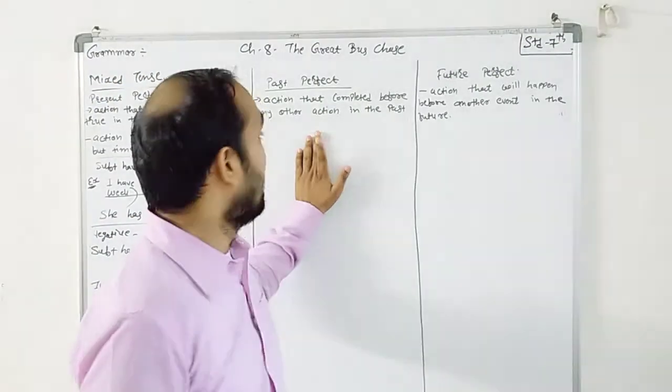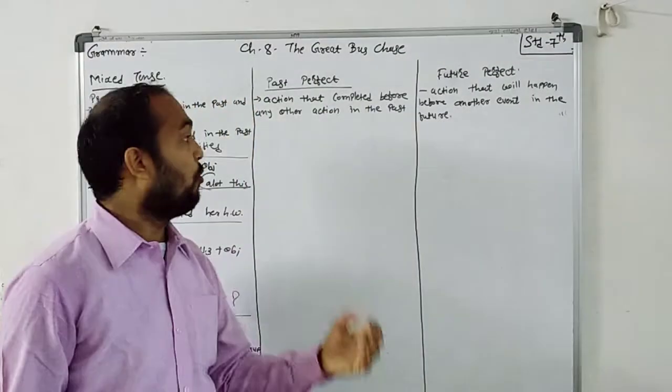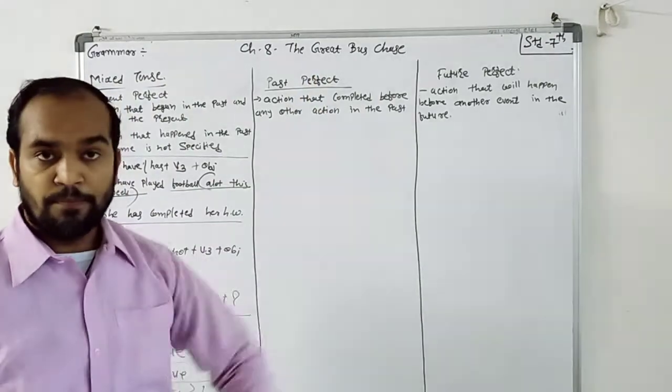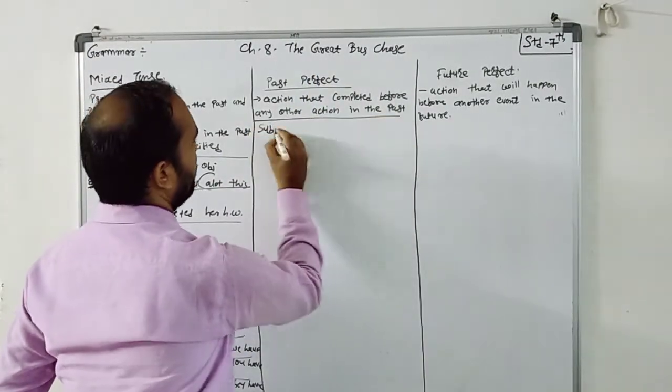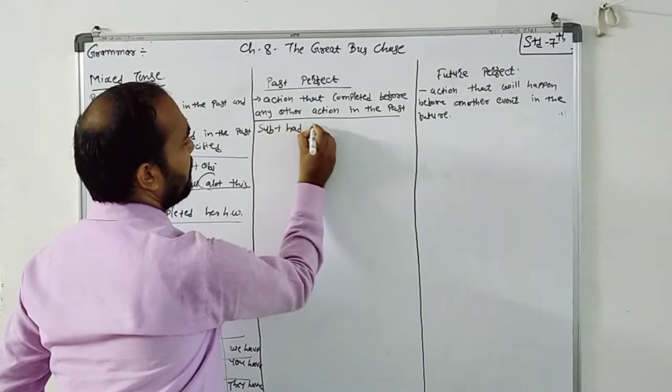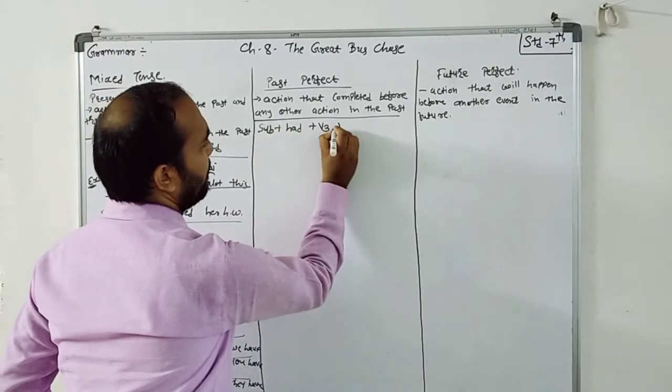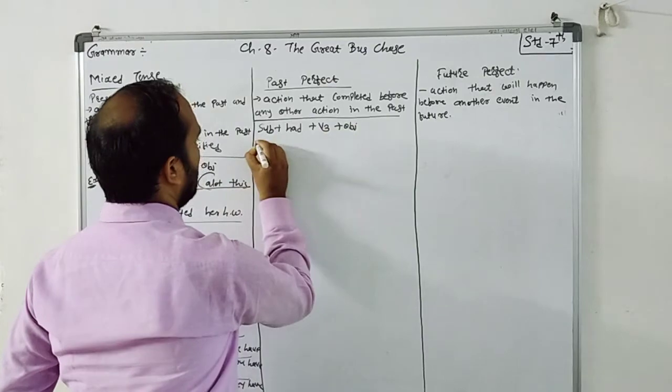Past perfect tense means an action that completed before any other action in the past. The structure of this tense is subject plus had plus V3 plus object.